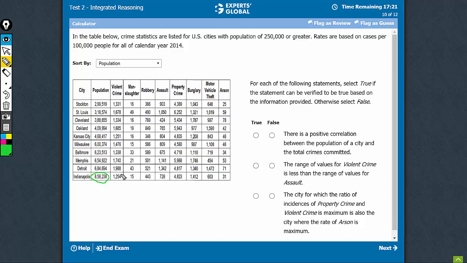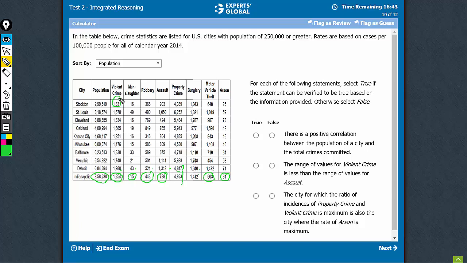So 1254, which is less than the value here, 15, which is less than the value here, 443, which is less than the value here, this is less than this value, this is approximately equal, this is just a bit greater, this is half the value here, this is less than half the value here. So of course there is no positive correlation, and this is when I'm comparing it with just the second most populated city. The values are in fact lower than some of the thinly populated cities as well.